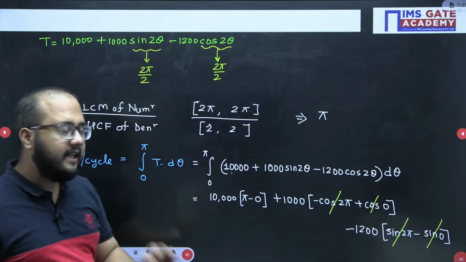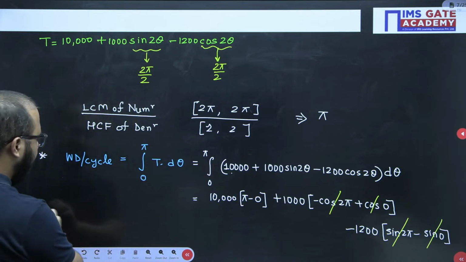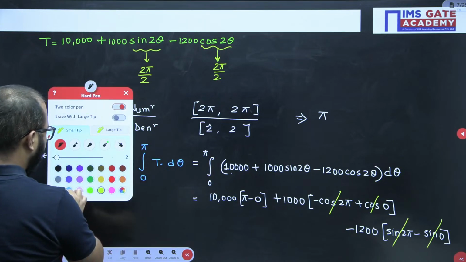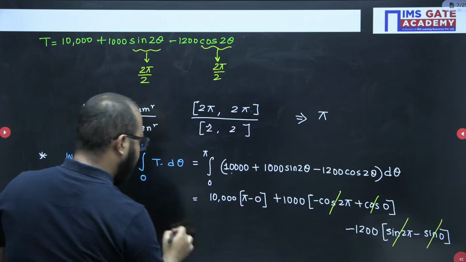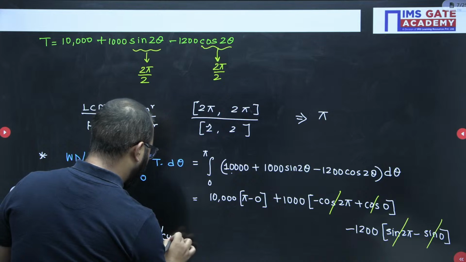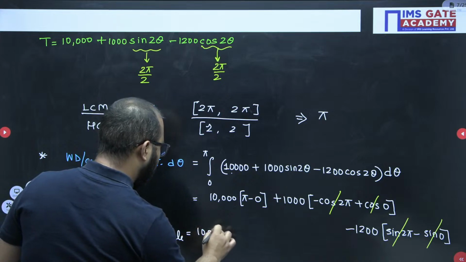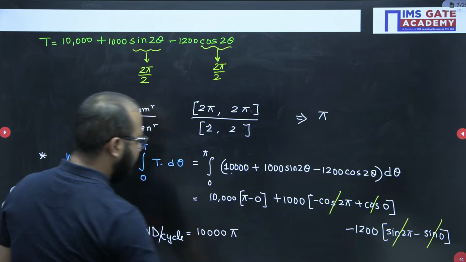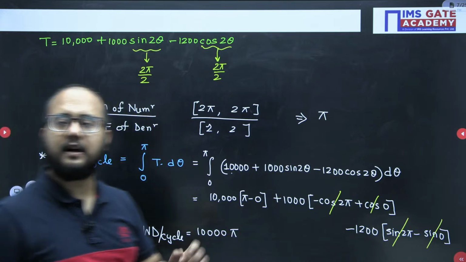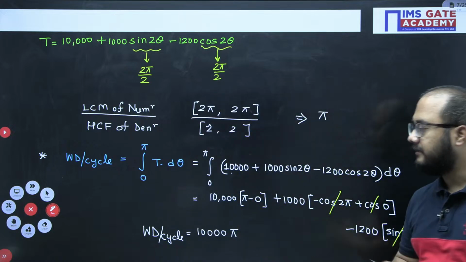So finally, the work done per cycle is the answer. Please check this part, everyone. The work done per cycle we get is 10,000 into pi. That is the work done per cycle.